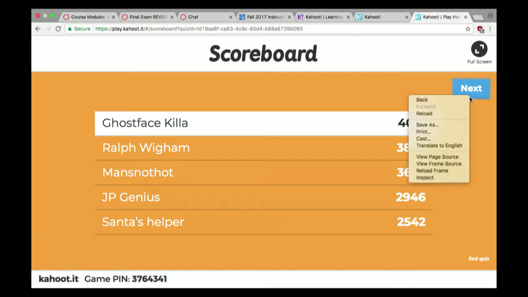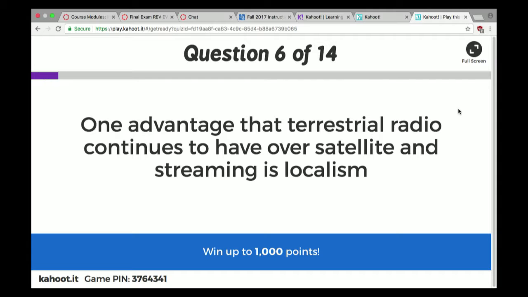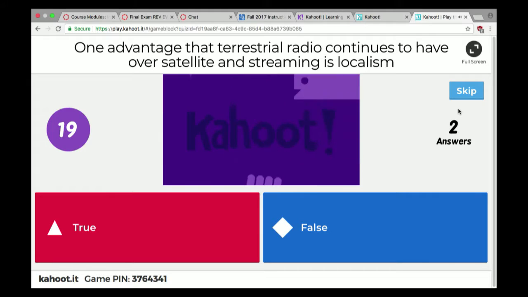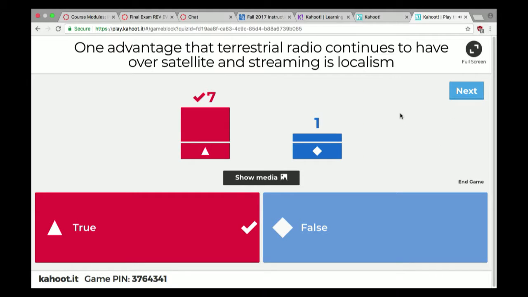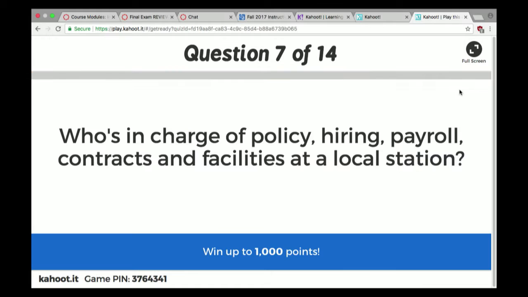Okay, next up. The one advantage that terrestrial radio continues to have over satellite and streaming is localism. Oh, interesting. Yeah, 7, it's true. So terrestrial radio can still appeal to local audiences because it's part of the local community.